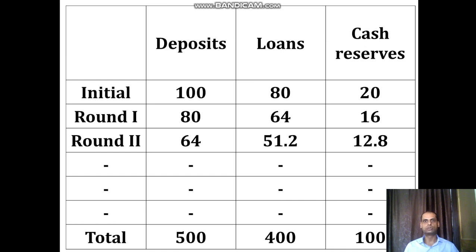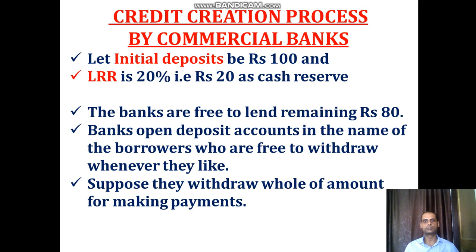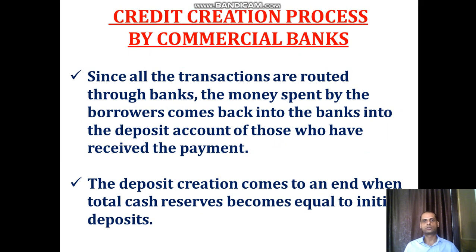Now these loans, this we can understand. Suppose they withdraw the whole amount, rupees 80. Since all the transactions are routed through banks, the money spent by the borrowers comes back into the banks, into the deposit account of those who have received the payment.